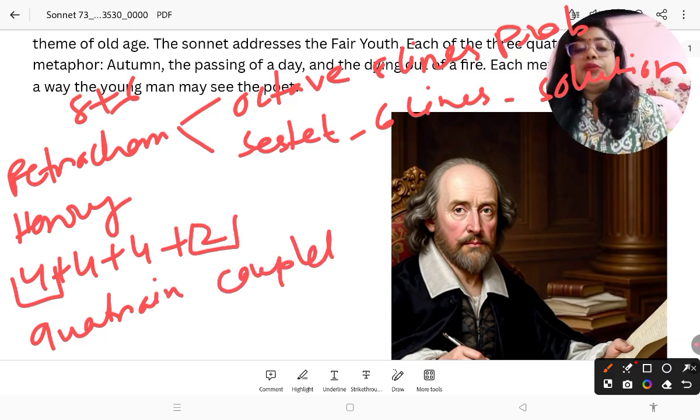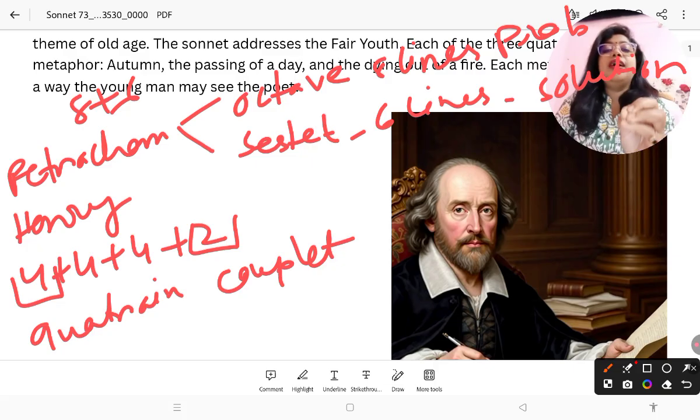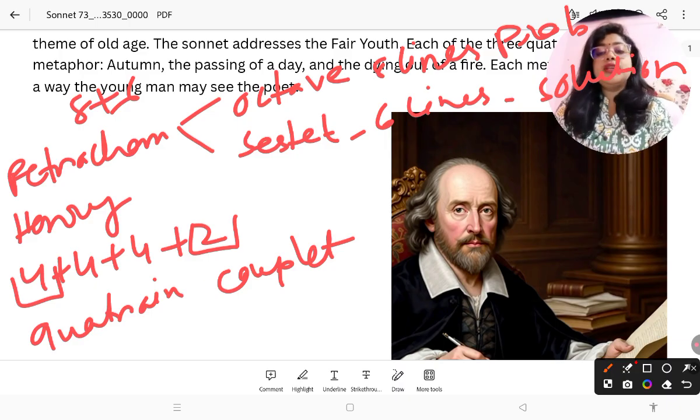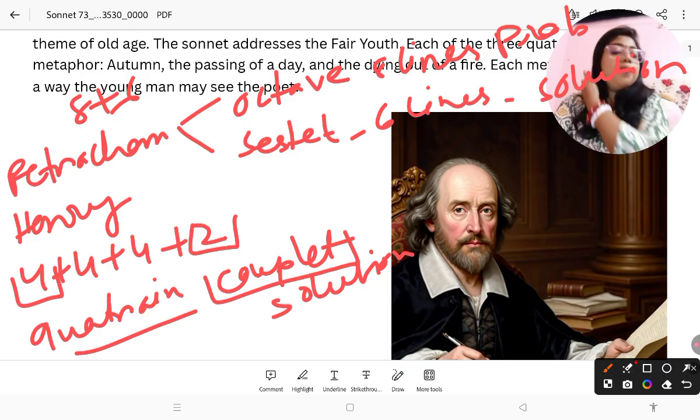I hope you know the song "Kobita Is Couplet" by our Shreya Ghoshal. I used to think that it is actually couplet, but it is not. In a sonnet it is couplet.